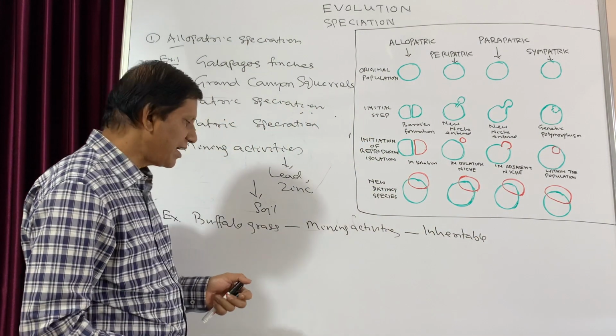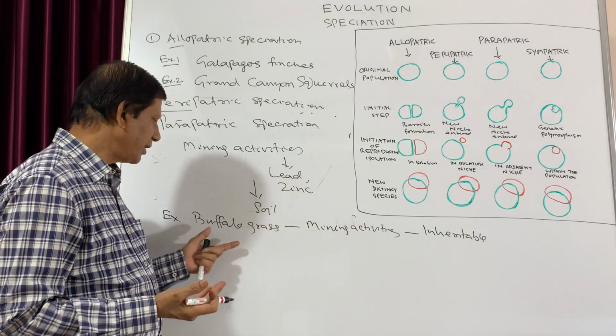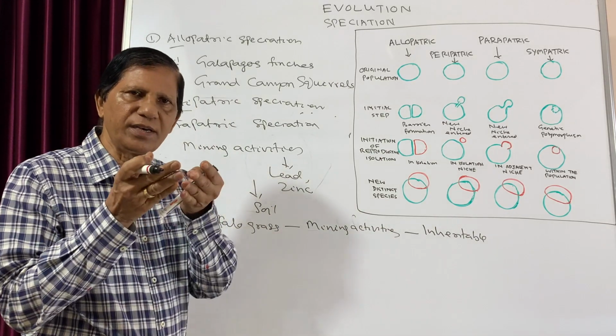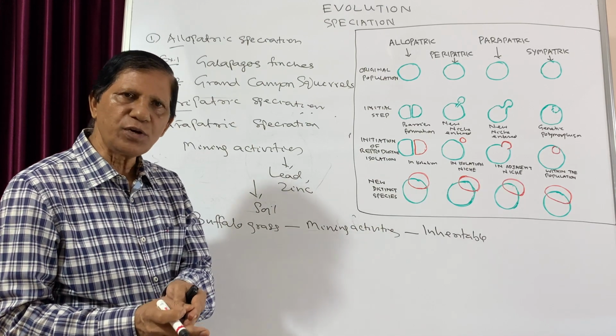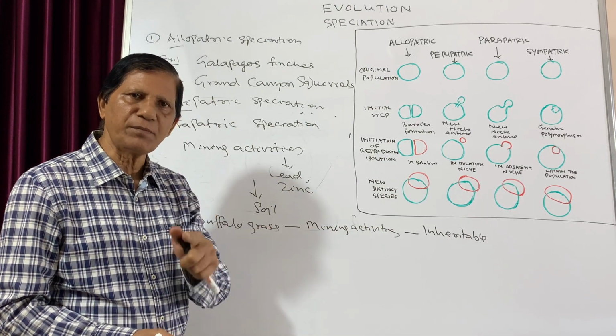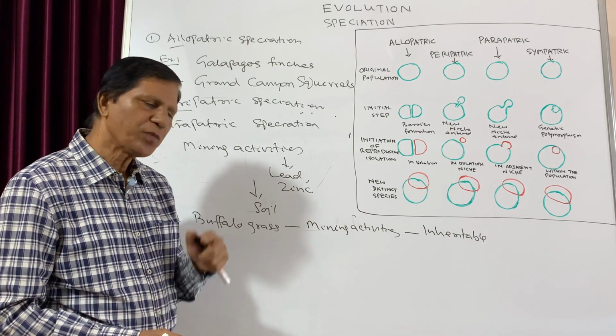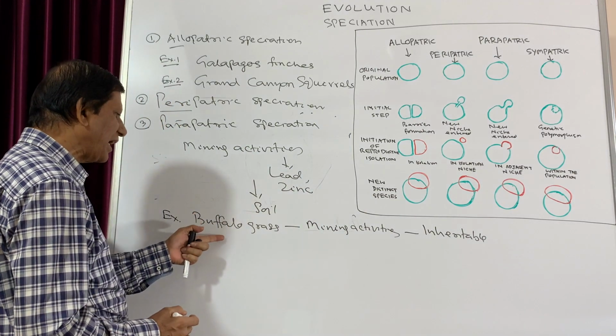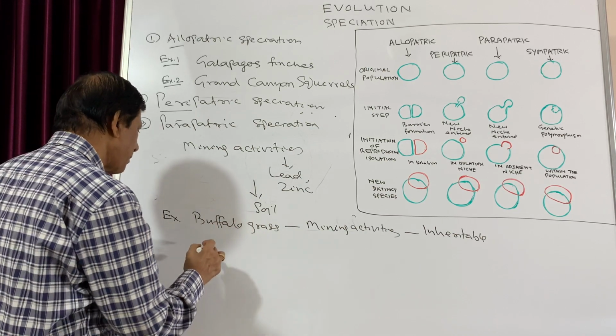As a result, after several generations, the buffalo grass gives rise to a new species which is different from those in areas not contaminated with mining activities. For example, another relative of this buffalo grass is vanilla grass.